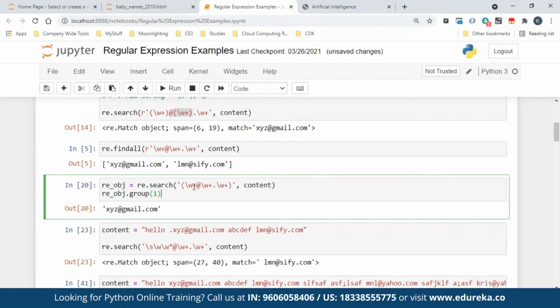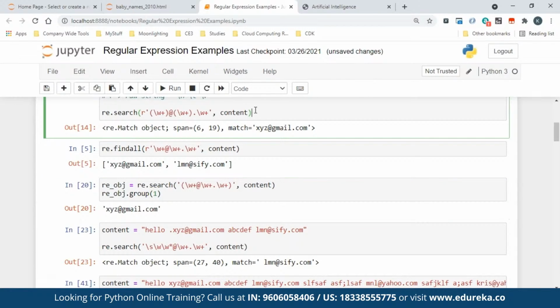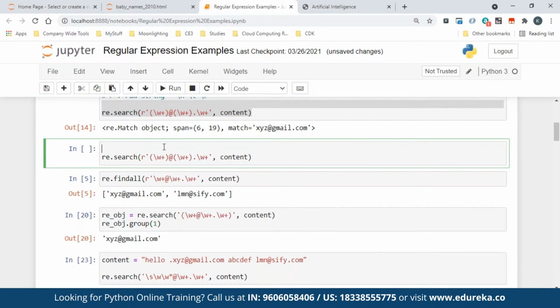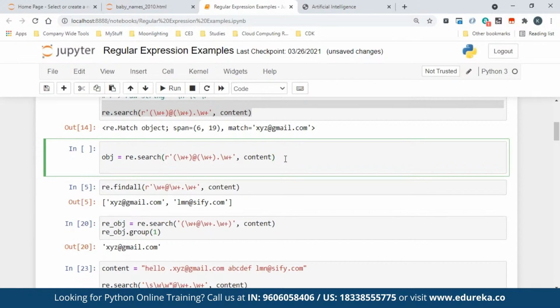Now if you want to get the same thing here, let me put it in a variable. Just put it as an object, and this object will have the matches.